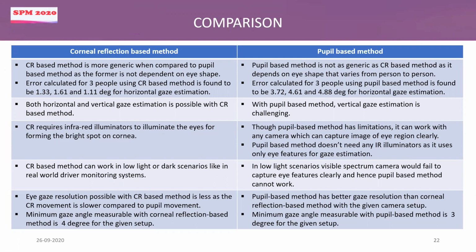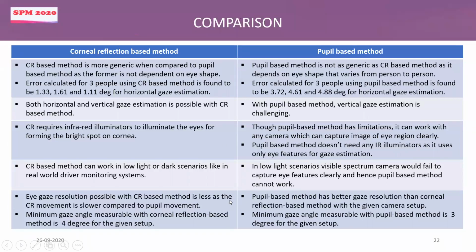But if you see the real life scenarios, suppose if we are keeping a camera to monitor if a person is drowsy or not, like inside a car, if we place this system, there are scenarios where the person would drive during night. There are cases where we need to support low light and dark scenarios, and that is where we need sensors like IR cameras. Our normal visible spectrum camera would fail to capture the eye region. So if you see in that direction, an IR sensor is a better choice than a normal visible spectrum camera.